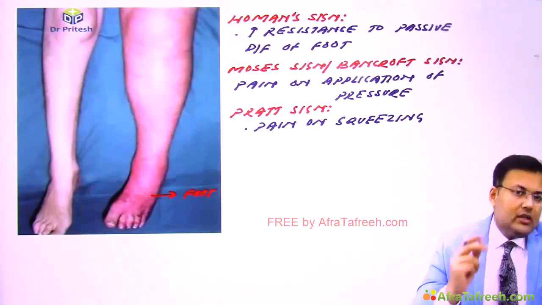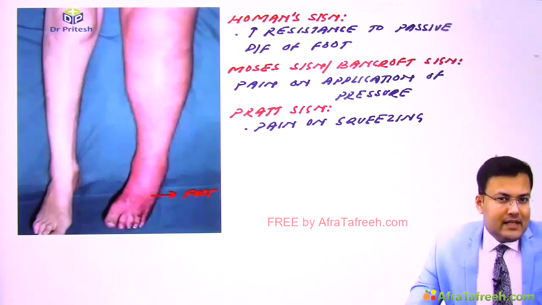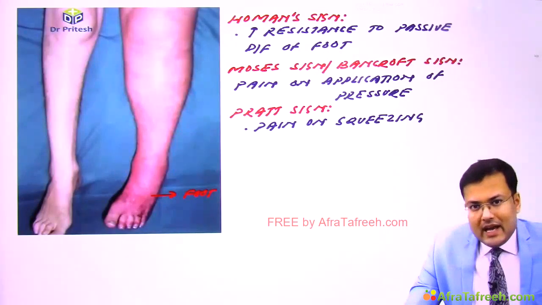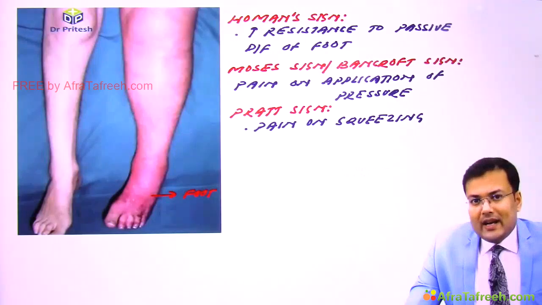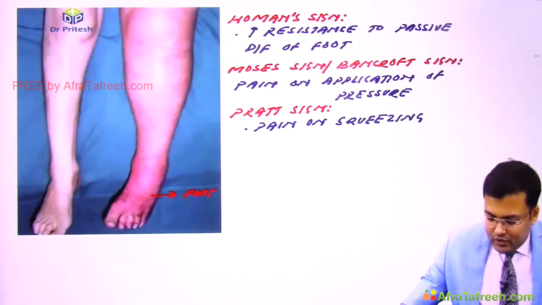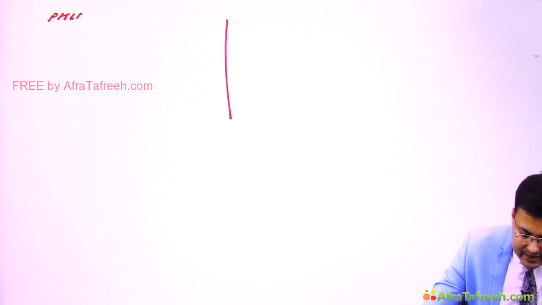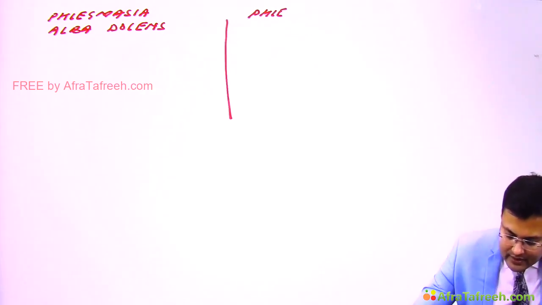So these are the named signs which are asked. After that, there are two other terms which are asked. One is phlegmasia alba dolens, and the second is phlegmasia caeruleus dolens. Phlegmasia alba dolens, alba white, it means there is painful white leg, and phlegmasia caeruleus dolens, it means there is painful blue leg. So two terms which are asked frequently. First is phlegmasia alba dolens. And the second is phlegmasia caeruleus dolens.